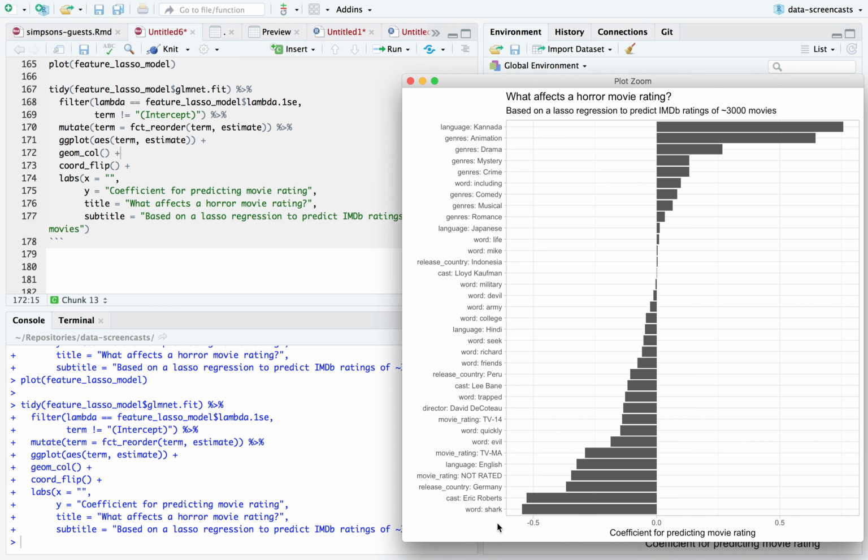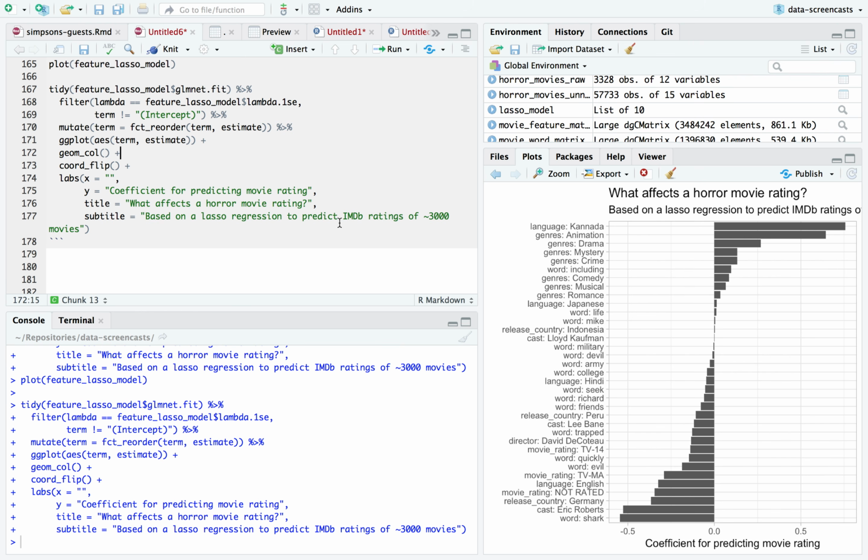So this was a lot of fun, but there's reasons we don't expect this to be an incredibly predictive model. But I'm glad I got to show some of how you can combine text mining and a few other approaches to see how we can predict something like rating out of a data set.